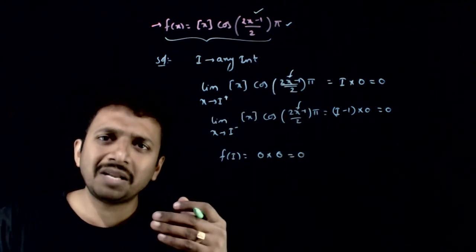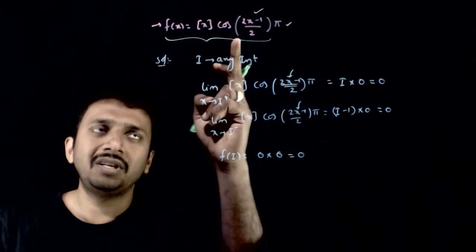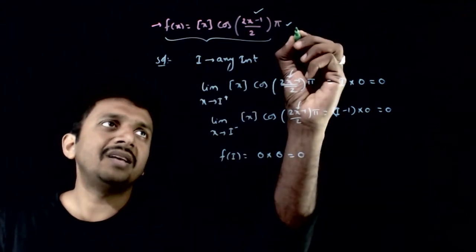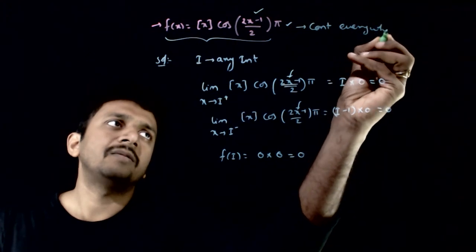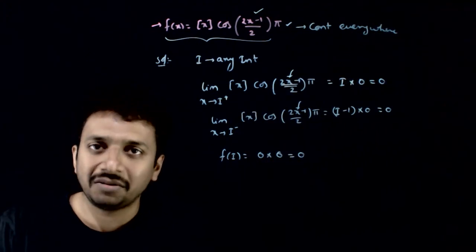And at non-integer values, it is automatically continuous because these two functions are continuous. Hence this is continuous everywhere. So this function is always continuous. Thank you.